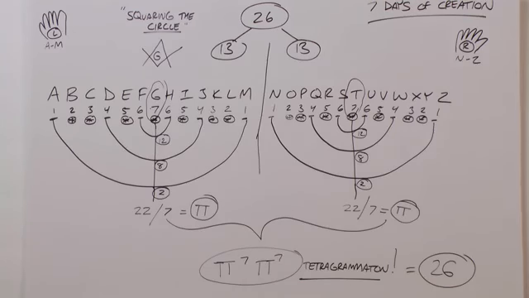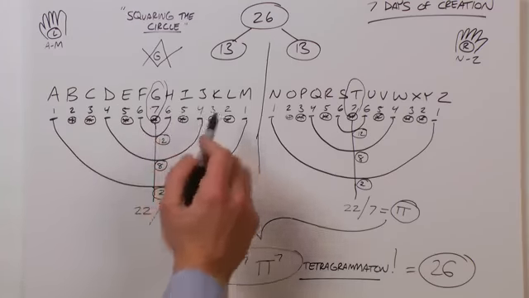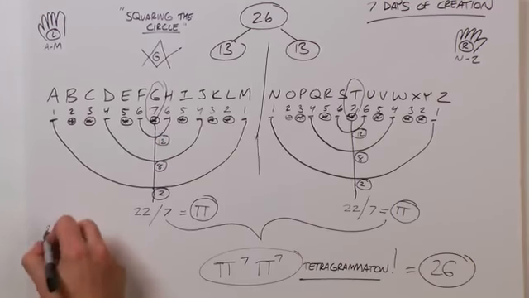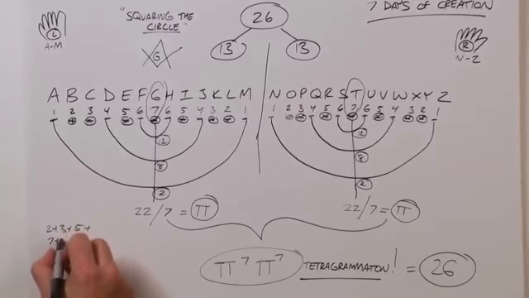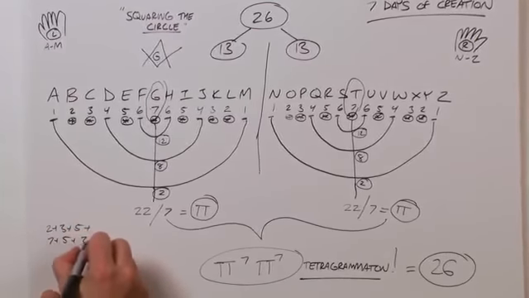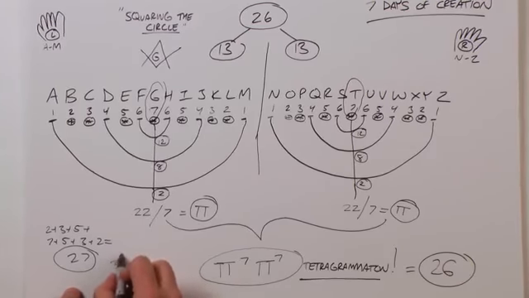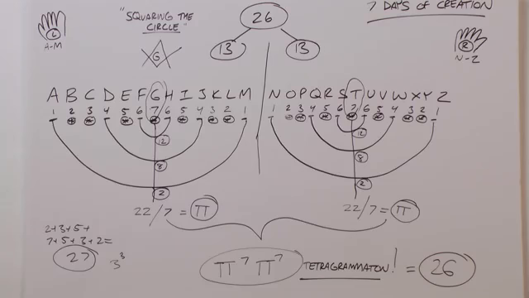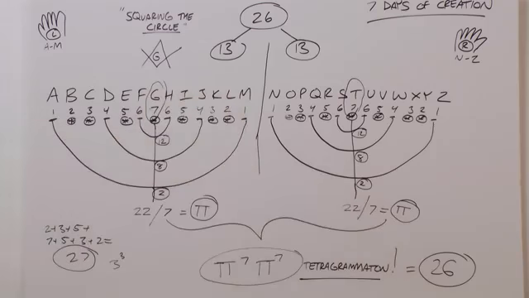Let's add our prime numbers. 2, 3, 5, 7, 5, 3, and 2. 2 plus 3 plus 5 plus 7 plus 5 plus 3 plus 2 equals 27. 27 is known as a number of enlightenment in Buddhism, and 27 is nothing more than 3, or a trinity, cubed, or 3 times 3 times 3. There's also 27 bones in the human hand.